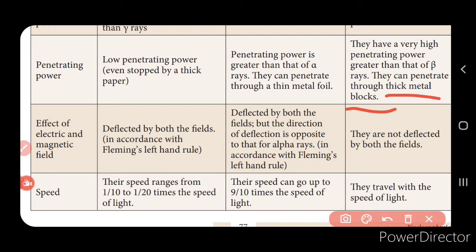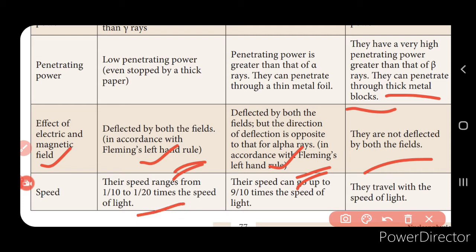Now the effect of the electric and magnetic field: the alpha particle is deflected by both the magnetic and the electric field. The beta particle is also deflected by both fields, but the direction is opposite to that of the alpha particles, right? And the gamma rays, being neutral or chargeless, are not affected by either the electric or the magnetic field.